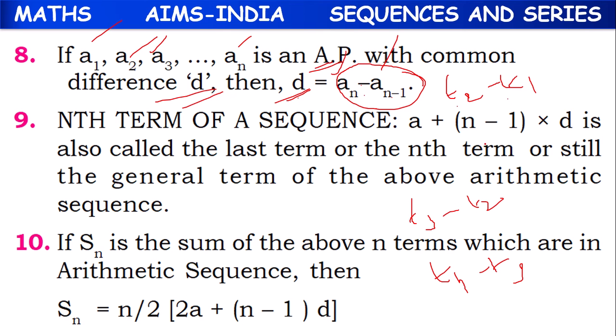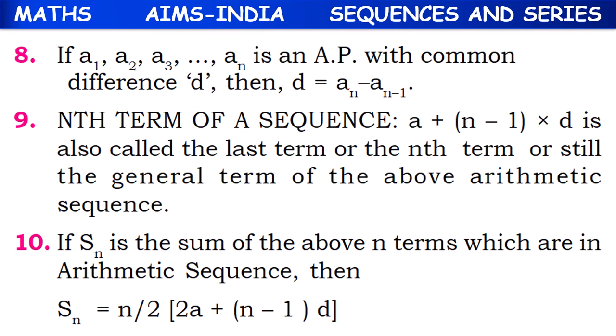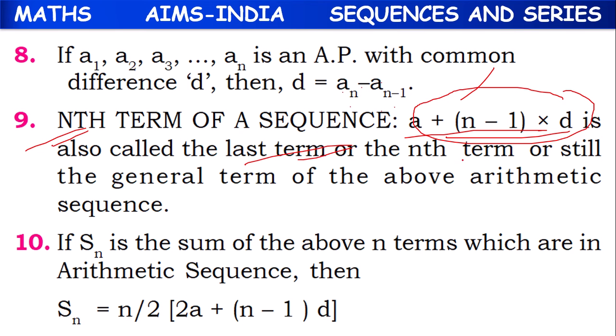Between any two terms the difference is common. That's why it is called common difference. So the nth term of a sequence can be denoted by a plus n minus 1 into d, also called the last term, nth term, general term of an arithmetic sequence.